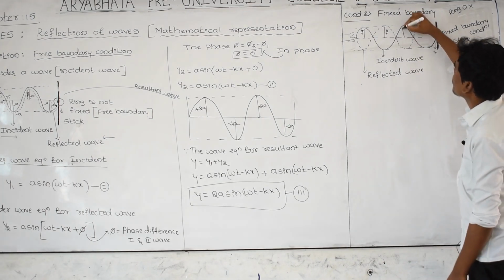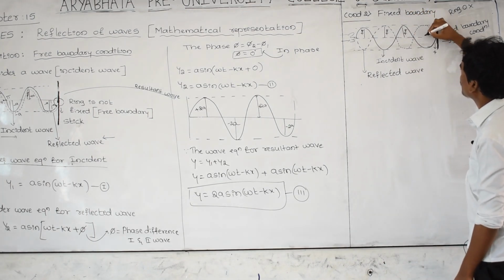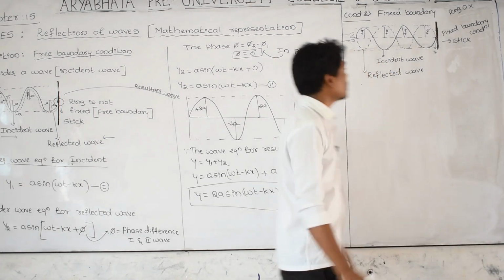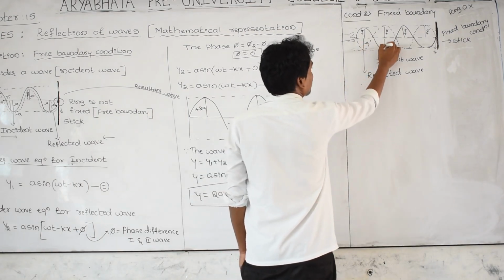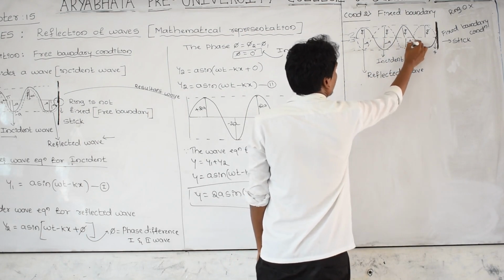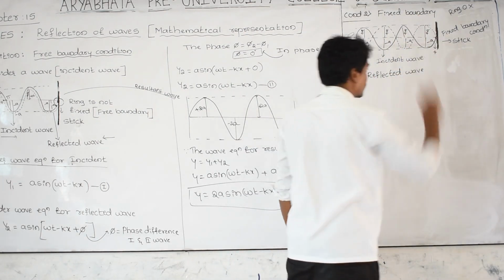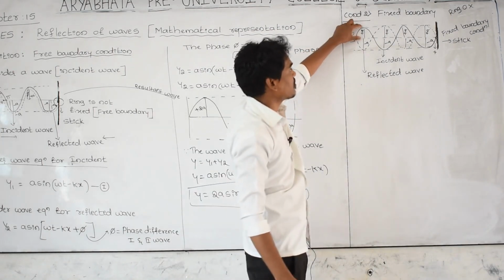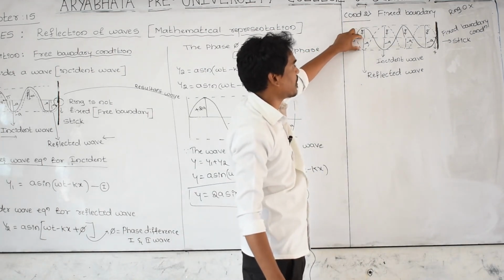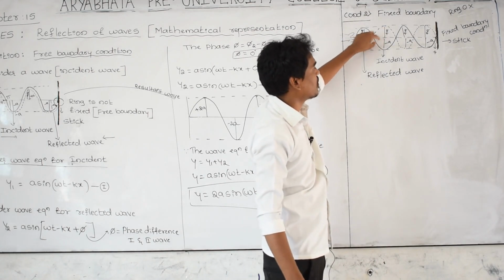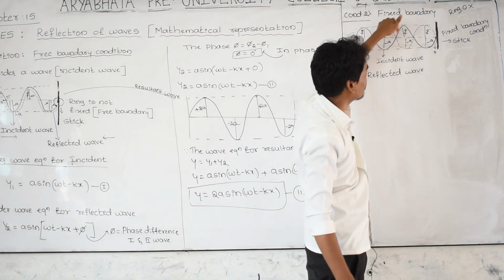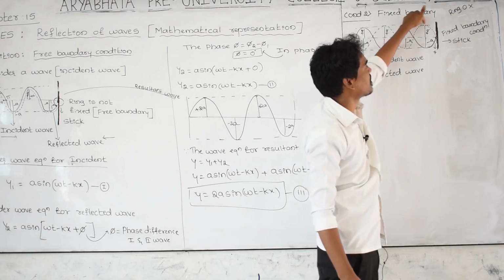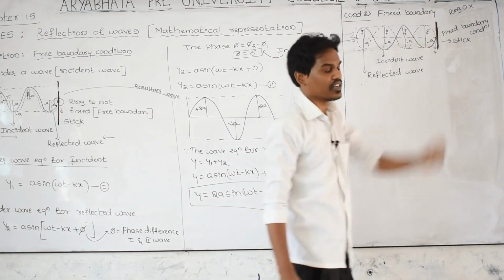The amplitude of the incident wave is plus a, and the amplitude of this reflected wave here is minus a. For a crest the amplitude is plus a, for a trough the amplitude is minus a. Here plus a, this is minus a for incident, plus a for incident, minus a for reflected, plus a for reflected, minus a for incident.